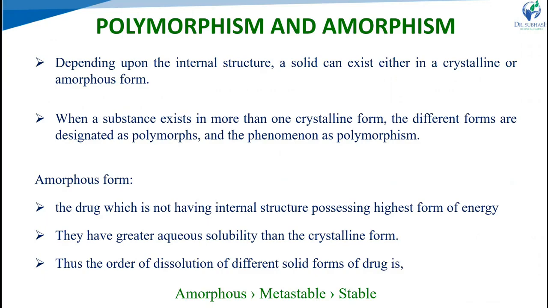Amorphous form has greater aqueous or water solubility as compared to crystalline form because it has the highest thermodynamic energy as compared to crystal form. In crystal form also two types are there, metastable and stable form. Metastable has greater aqueous solubility as compared to stable form. So this is the order of dissolution: amorphous is greater than metastable, and then stable polymorph.